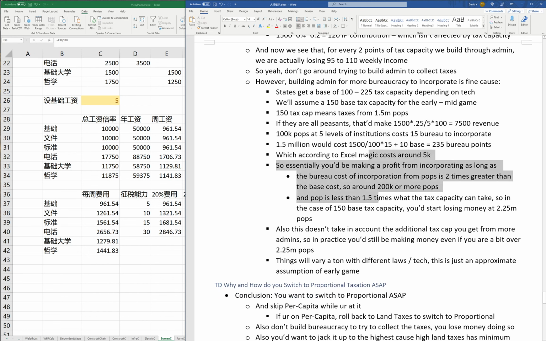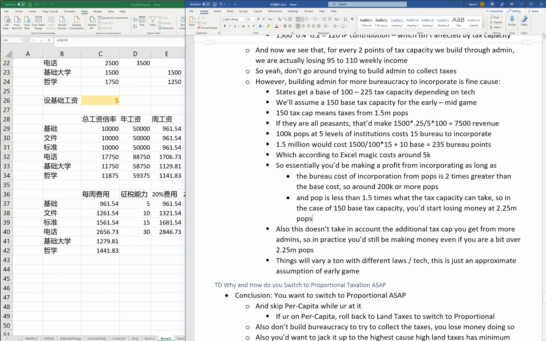And as long as we are incorporating a state with more than 200k, we are gonna make money because there's a base cost, right? If you're incorporating a state with less than 200k, you are still gonna lose money because the tax capacity doesn't really cover the base cost. However, as long as it's more than 200k, you're gonna be making money. And as long as the pop count is less than 1.5 million, the tax capacity can take. So in the case of our 150 tax capacity, as long as it's less than that, we will be making money.